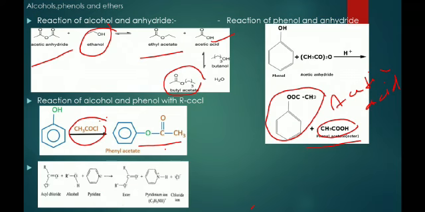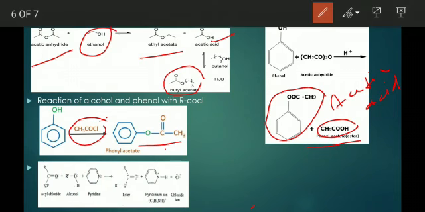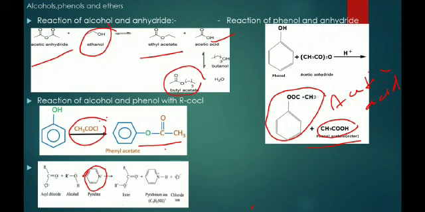Now here, acyl chloride and alcohol. The reaction of acyl chloride and alcohol takes place in the presence of pyridine. Pyridine is a base, and in it this reaction can take place. This is the condition for the reaction, and it forms the corresponding ester, pyridinium ion and chloride ion. So this is the reaction of alcohols and phenols with acyl chloride.